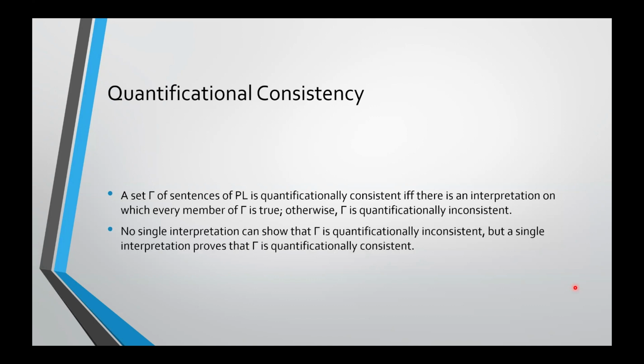No single interpretation can show that a set is quantificationally inconsistent because this is something that depends on what happens on every interpretation, right? It's inconsistent if on every interpretation, at least one of the members of the set is false. But you can have a single interpretation that proves that the set is consistent. You just need a single interpretation on which every member of the set is true.